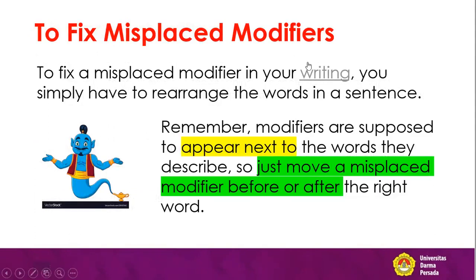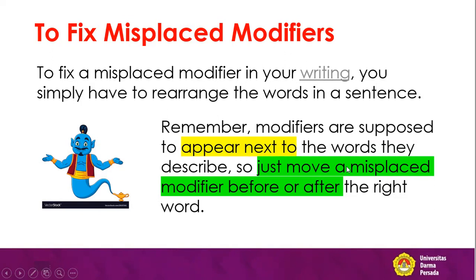To fix misplaced modifiers in your writing, you simply have to rearrange the words in a sentence. So how do we revise a sentence with a misplaced modifier? Just rearrange the words in the sentence, and sometimes we need to add additional words. Remember, modifiers are supposed to appear next to the words they describe.